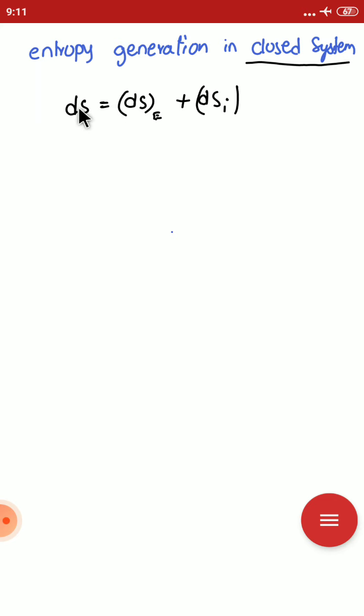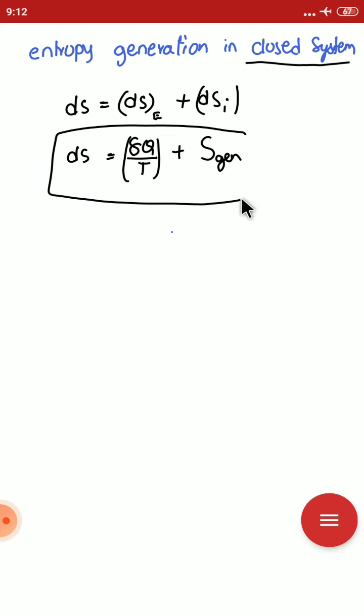Due to these two reasons, entropy is going to increase. In the external heat transfer, a small amount of heat dq is applied at a temperature T, and due to this entropy transfer takes place. Another one is due to the internal irreversibility while a process is occurring, that is the entropy generation. This is the entropy change.